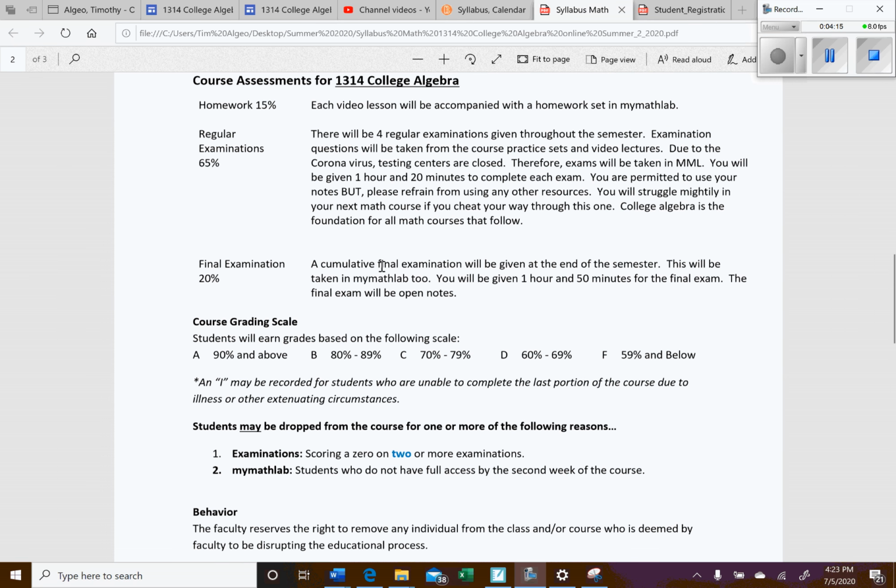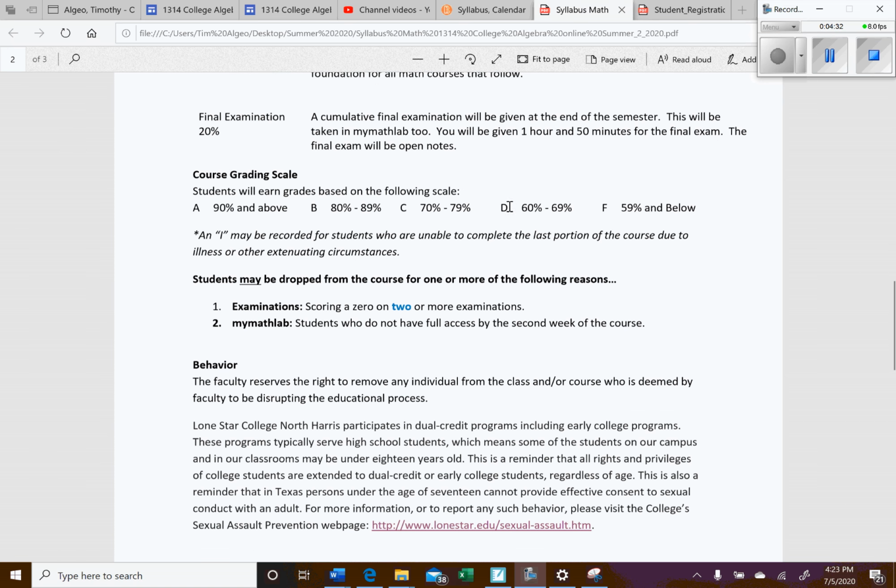The final exam is going to be a cumulative exam given at the end of the semester. It'll be taken in My Math Lab too. For the final exam you will have an hour and 50 minutes. And once again, that one will be open notes also. Here's the grading scale. We should be pretty familiar with that.